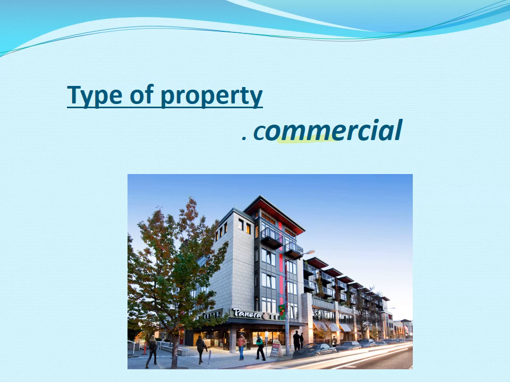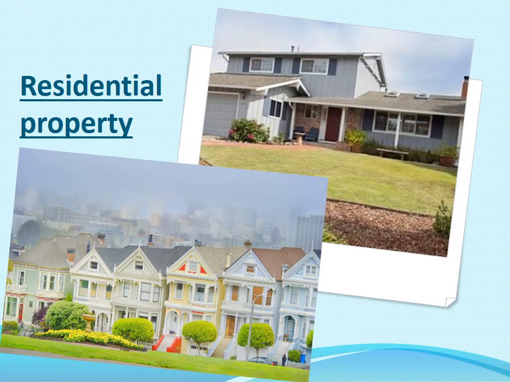Now, what are the different kinds of properties? First one is commercial. Commercial means, as we have seen, different kinds of IT parks or malls, cinema halls, theaters, or multiplex buildings, that all come under commercial property. Residential property is very much clear to us. The houses, duplexes, villas, flats, these all come under residential property.